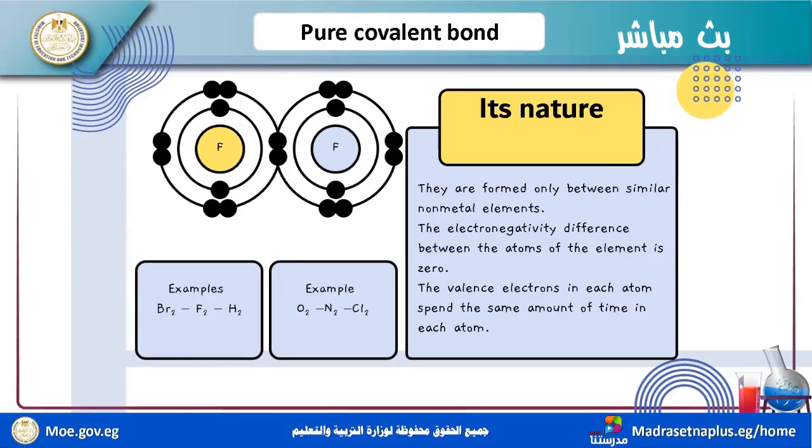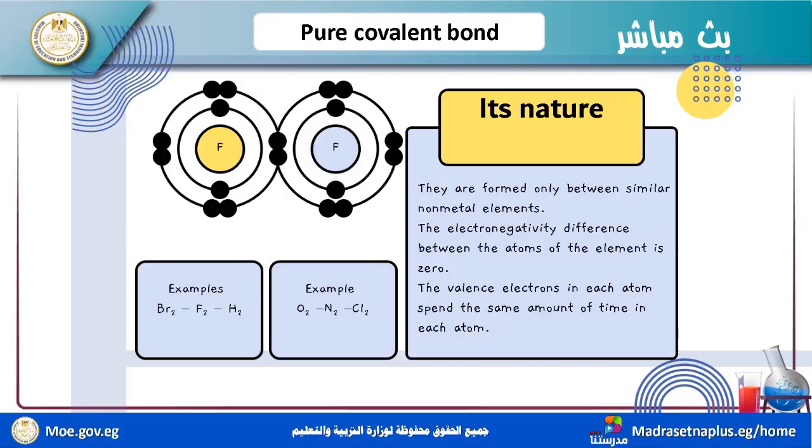Pure covalent bonds are formed only between similar nonmetals. There must be two identical atoms: oxygen, oxygen, nitrogen, nitrogen, fluorine, fluorine, chlorine, the same.